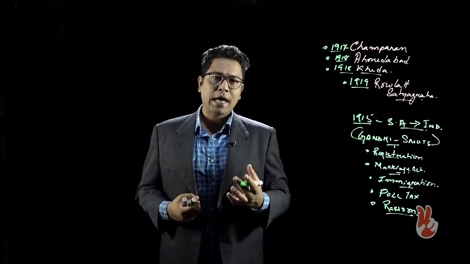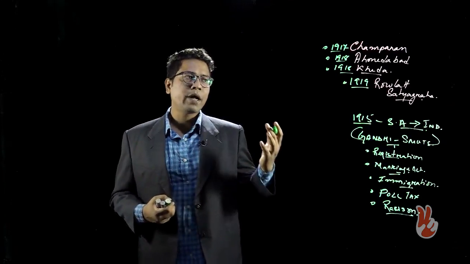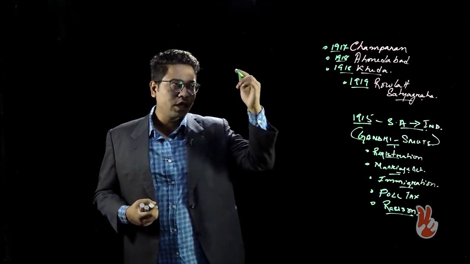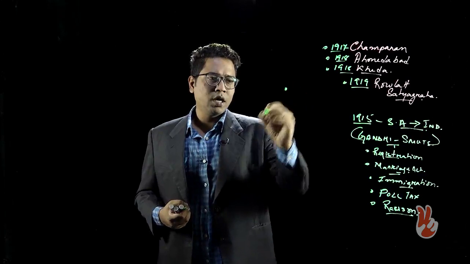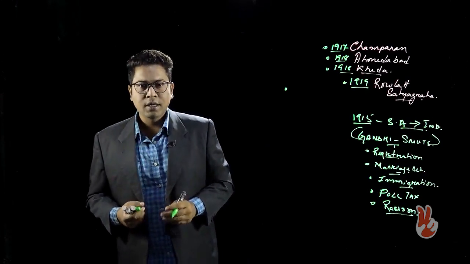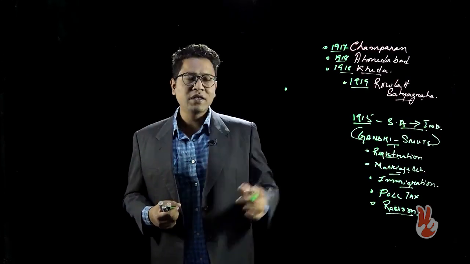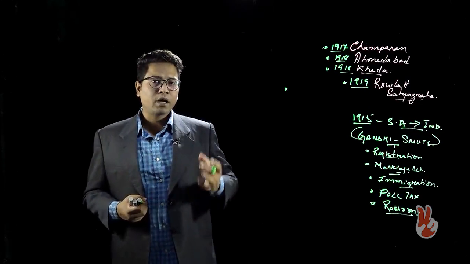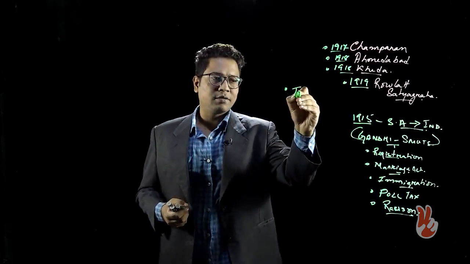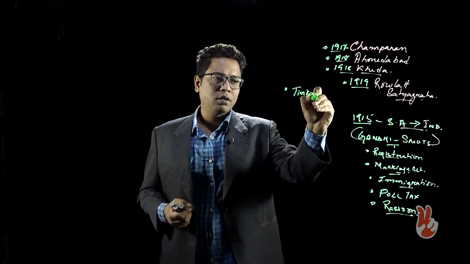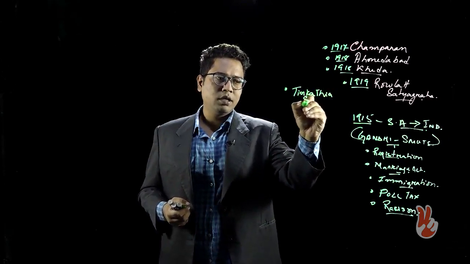So these ideas were deployed in the form of Champaran, Ahmedabad and Kheda. Let us look at Champaran first of all. As far as Champaran is concerned, it was born out of the grievances of the people of Champaran, out of the Teen Kathiya system.